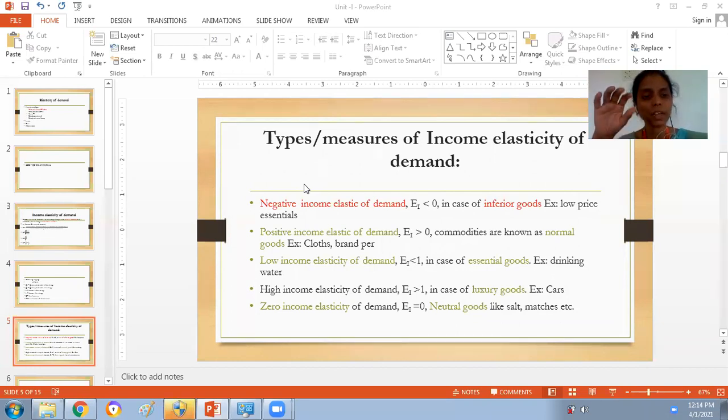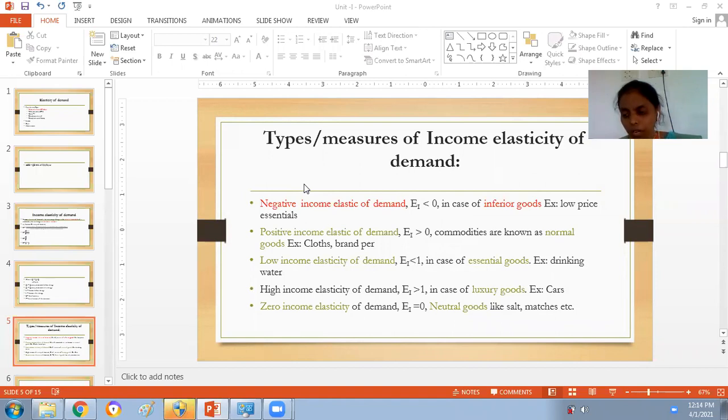In order to predict the demand for a product, we will use this income elasticity of demand. For example, let us consider you are selling goods and your customer's income has increased. In that case, does the demand for your product increase or decrease? What happens to your demand?